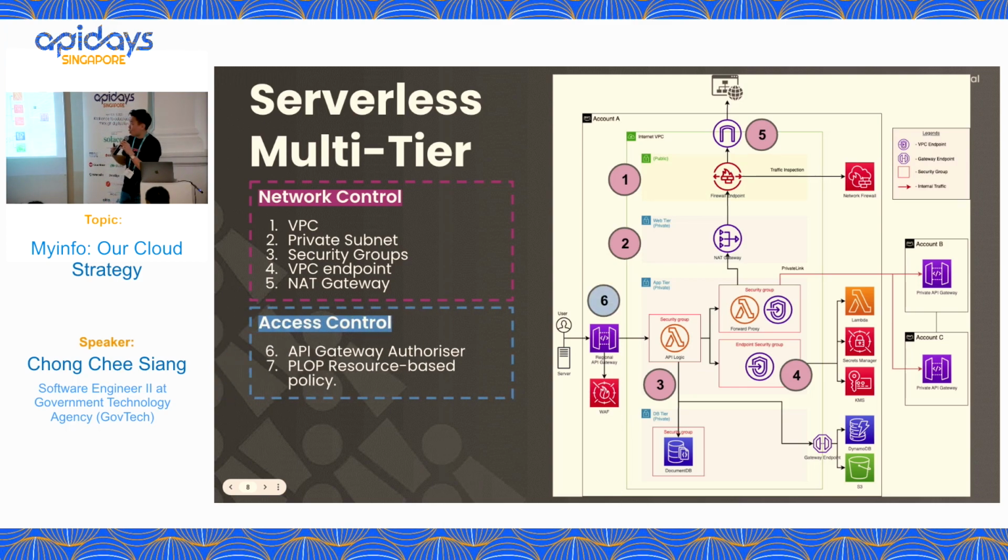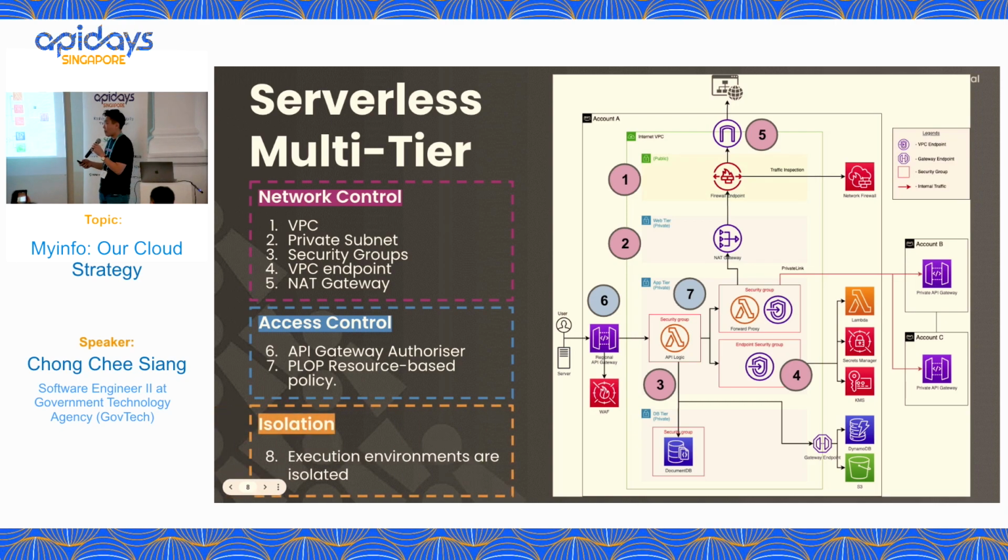Then we have an API Gateway Authorizer to enforce OAuth 2.1 for our authentication and authorization. I'll be focusing on this one later for the application part. Our Lambda further restricts which Lambdas or services it can invoke using the resource policy, which practices the principle of least privilege. Last one: each Lambda runs in a dedicated sandbox managed by Firecracker, to ensure strong isolation and to ensure it's only accessible by our account.